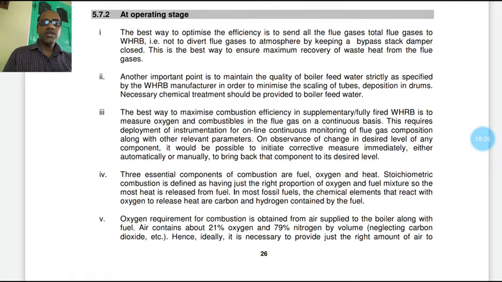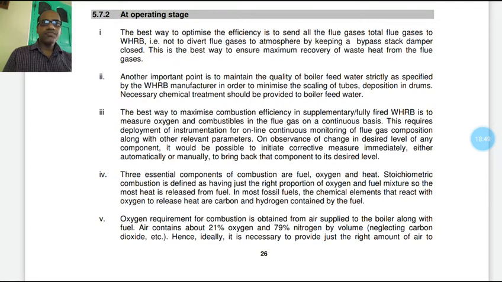This requires development of instrumentation for online continuous monitoring of flue gas composition along with other relevant parameters. On observing a change in the desired level of any component, it would be possible to initiate corrective measures immediately, either automatically or manually, to bring the component back to the desired level.